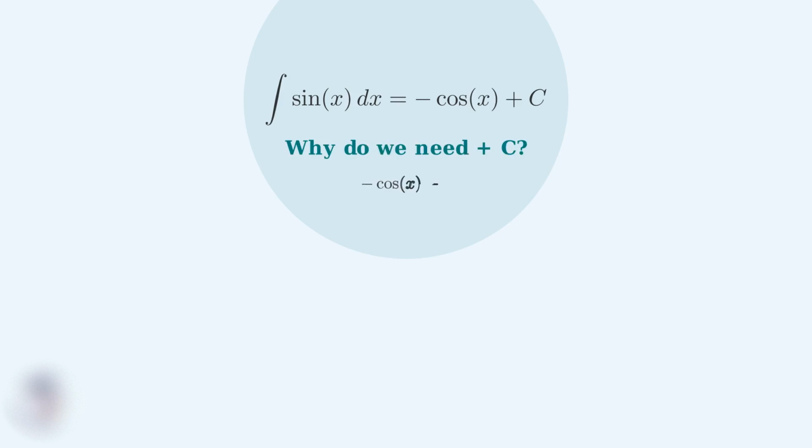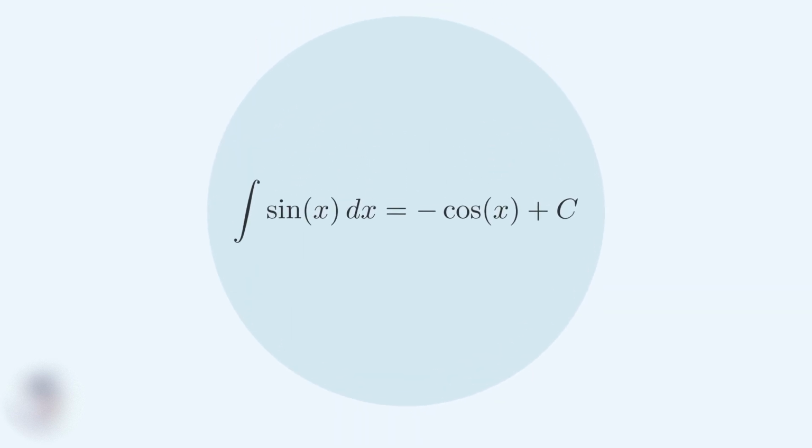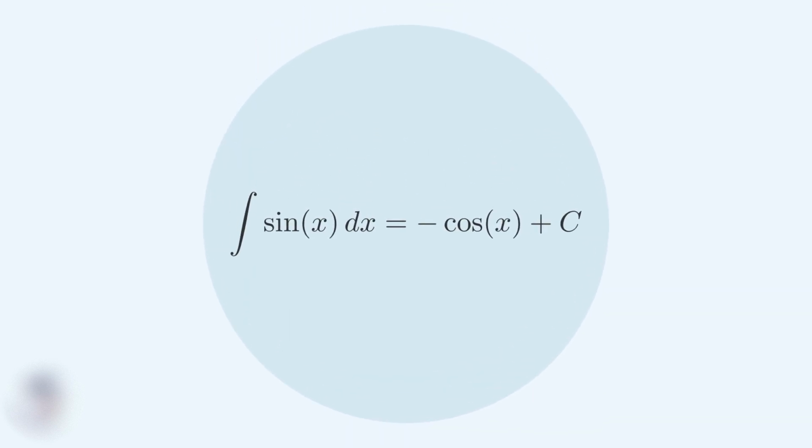Consider these functions: negative cosine x plus 0, negative cosine x plus 5, negative cosine x minus 3. They all have the same derivative, sine x. The constant c represents any of these possibilities, so our complete formula captures all possible antiderivatives of sine x. This is the fundamental result we'll use in all our integration problems.